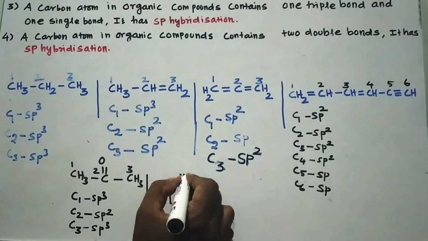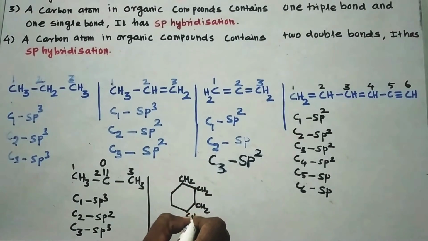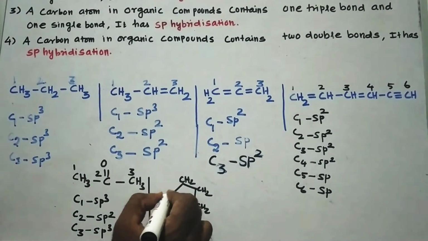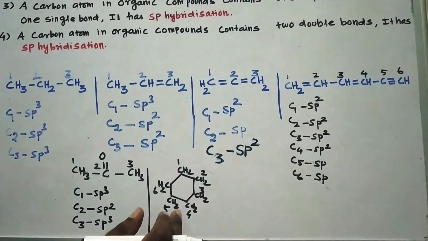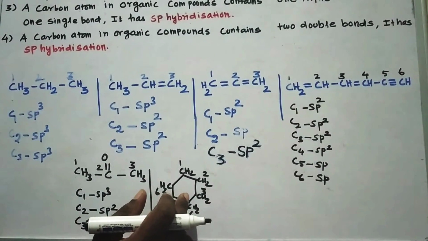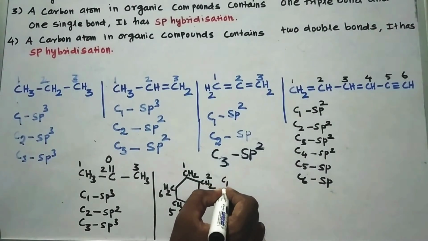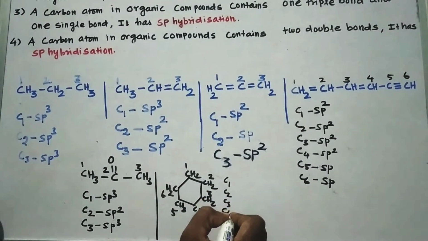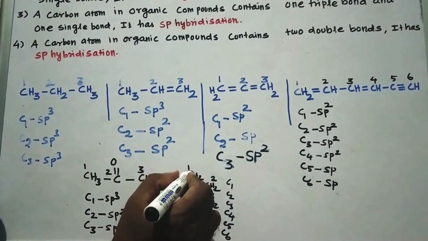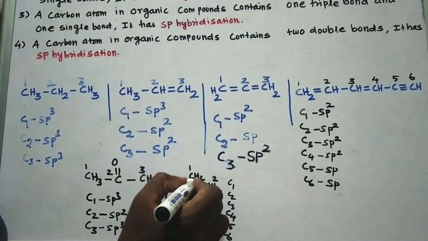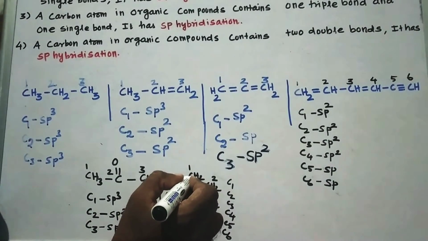This is the cyclic hexane, CH2, CH2, CH2, CH2, CH2 and CH2. In this compound, this is a cyclic hexane. It contains 6 carbon atoms, C1, C2, C3, C4, C5 and C6. Now let us consider carbon number 1. It has 2 hydrogen atoms and 2 single bonds. Therefore, it is bonded with 4 single bonds. Therefore, it is in the state of sp3.